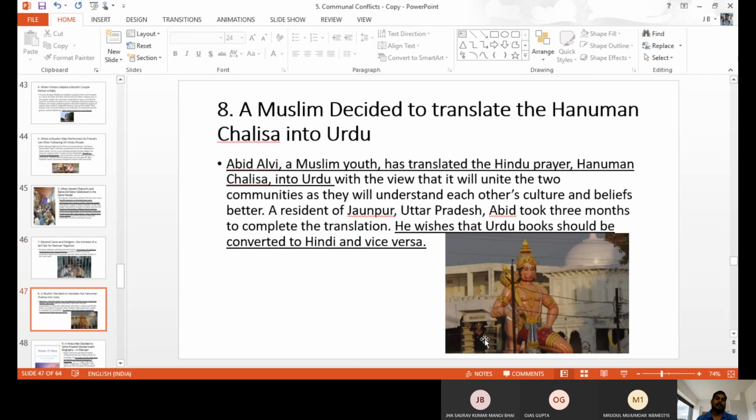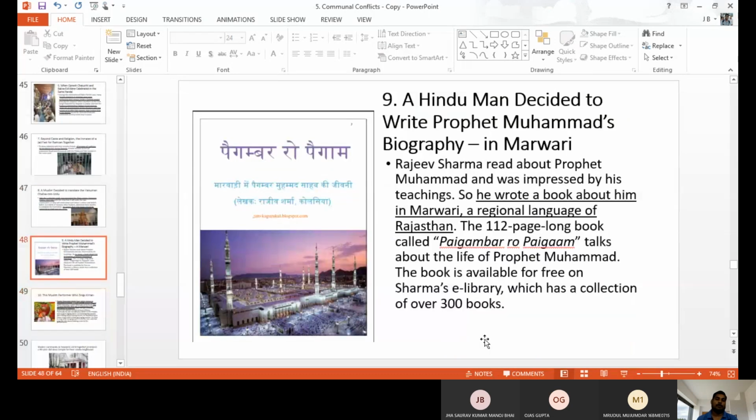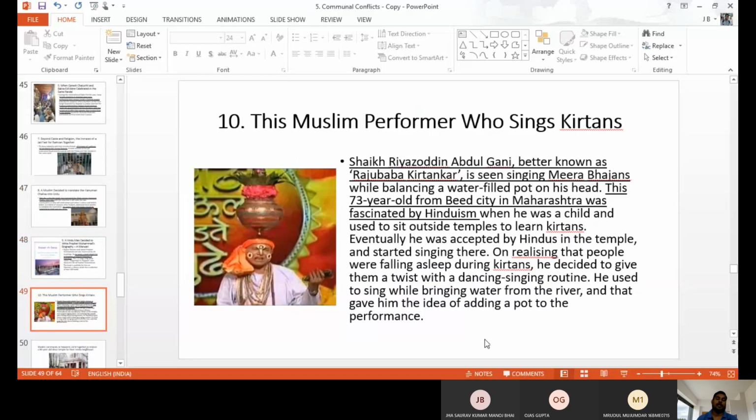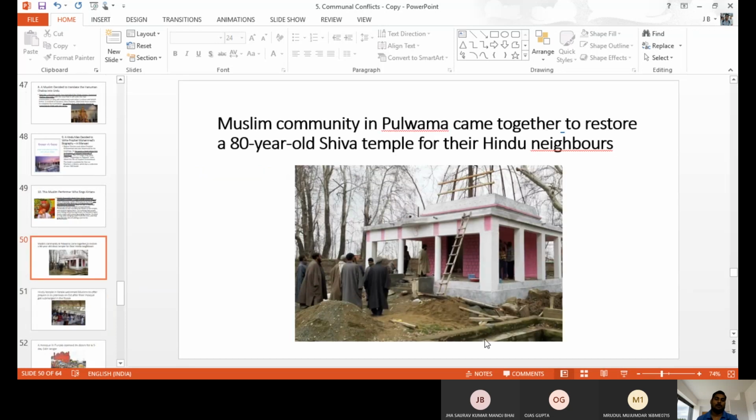A Muslim decided to translate the Hanuman Jayanti into the Urdu language, and a Hindu man decided to write the biography of Muhammad in a Hindu language, and a Muslim performer used to sing Hindu kirtanas, which a number of people listened to. Like this, in a Muslim community after the Pulwama attack, Hindu people repaired things.